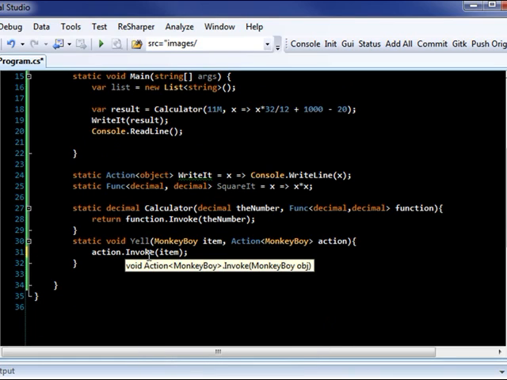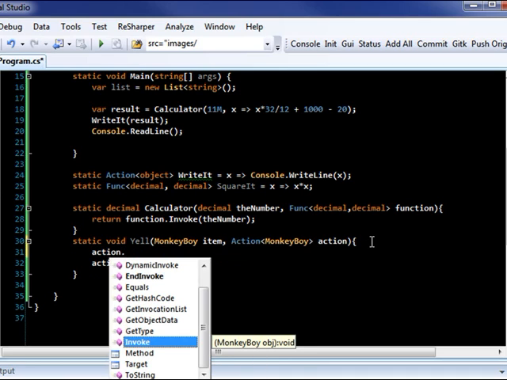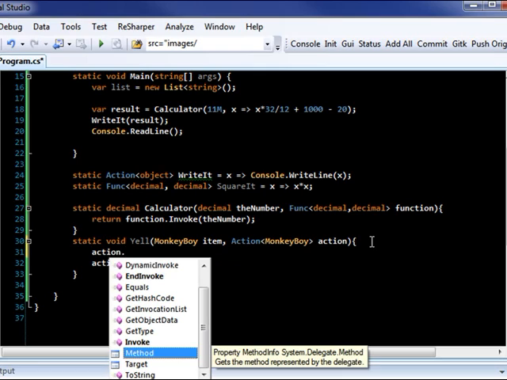Okay, if you've seen this word invoke before and you're saying, wait a minute, I saw that in IntelliSense as you glanced by, well, let's address that right now. If I come over here and say action dot, yes, indeedy, MethodInfo, GetType, and dynamic invocations. Yes, this is reflection. This is reflection made easy using lambdas. And before you freak out and say, oh my gosh, reflection's horrible, don't ever use it, yeah, not really. Think of it this way. 3.5 is a lot faster when it comes to reflection, and using lambdas in a way like this makes things a lot easier when it comes down to using reflection when you have to.